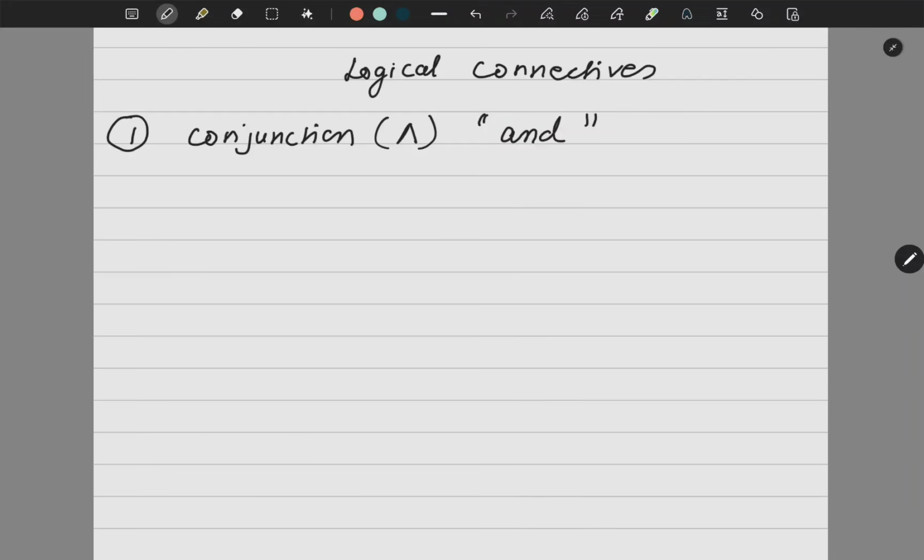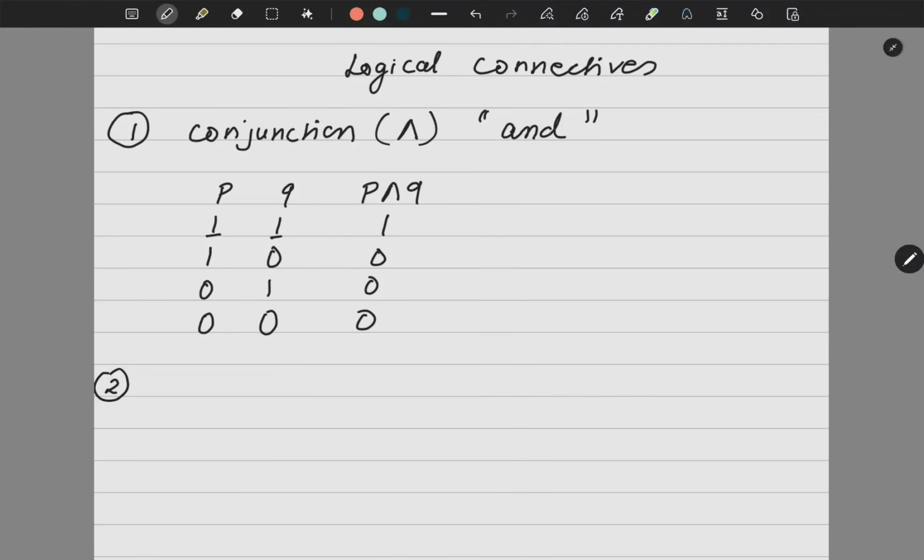Now, let me try to understand the basic behavior of how this conjunction works to form a compound proposition. Suppose I am taking two propositions P and Q. What are the possible values of P? 1, 1, 0, 0, and Q: 1, 0, 1, 0. Right? Now if I want to make P and Q, when P is 1 and Q is 1, it is 1. It will take the value true or 1 only if both the propositions are true. So here it will be 0, here it will be 0 and here also it will be 0.